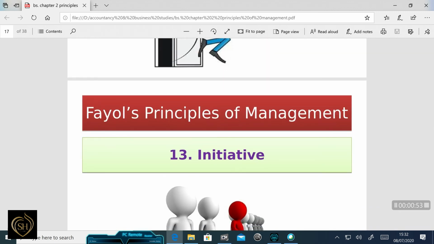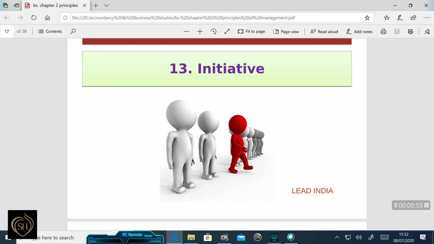The next one is initiative. Fayol wanted the subordinate to be given an opportunity to take some decisions in thinking and executing plans, and we should encourage them to think and implement their plans. The manager has to encourage the subordinate to think and implement certain plans.